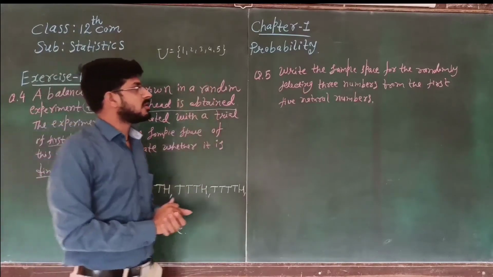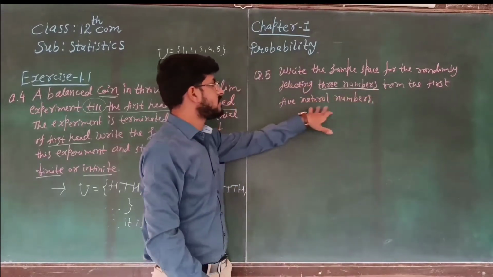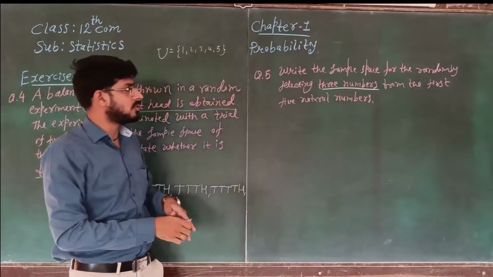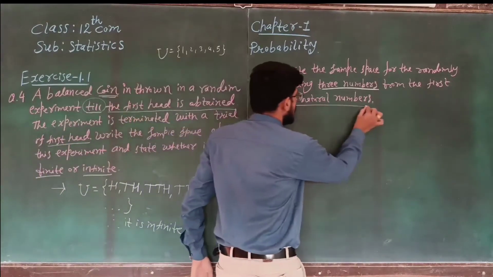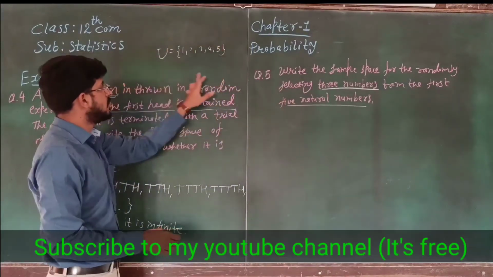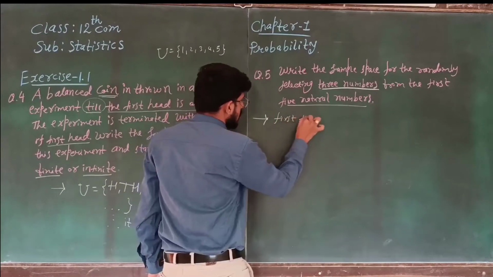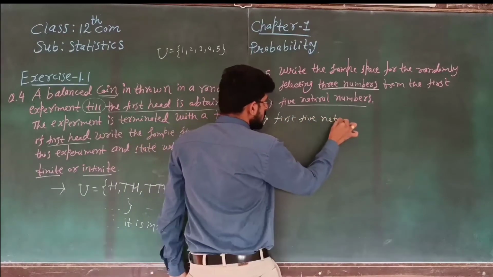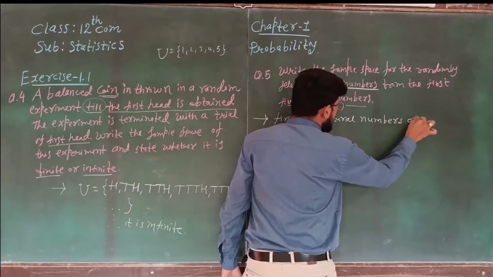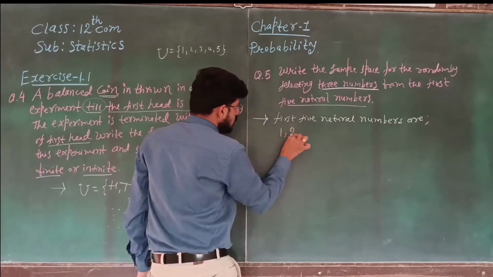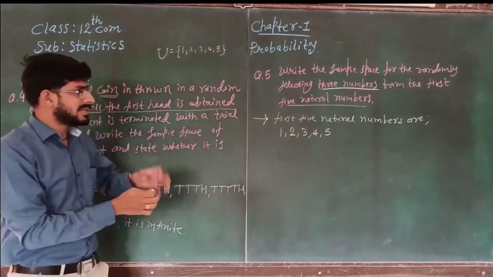Okay, next question number 5. Write the sample space for randomly selecting 3 numbers from the first 5 natural numbers. We are going to select 3 numbers at a time from the first 5 natural numbers. So first write down the first 5 natural numbers, which are 1, 2, 3, 4 and 5. So we are going to select 3 numbers.